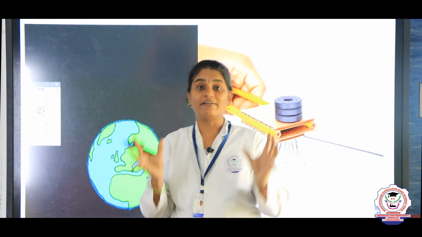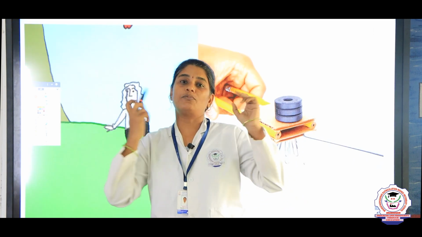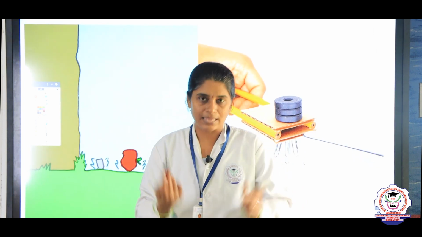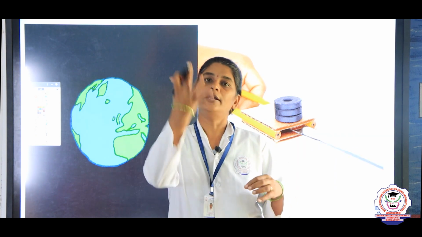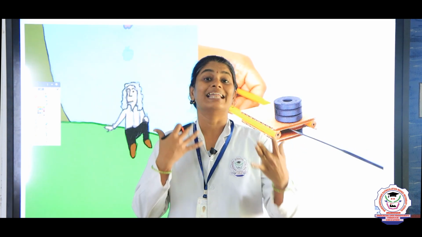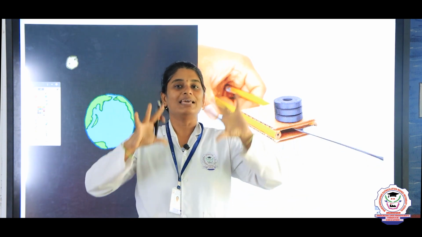Because of the gravitational force only, the moon is revolving around the earth, and in the same way, suppose you throw a ball into the sky, for a few seconds it will go up, but after some time what happens? The ball will come back down and fall on the ground. So this force that exists here is known as gravitational force, and because of this gravitational force only we can see the atmosphere is held around the earth.